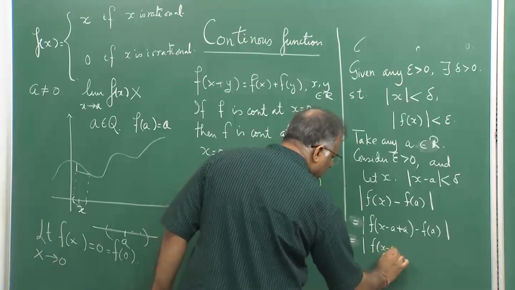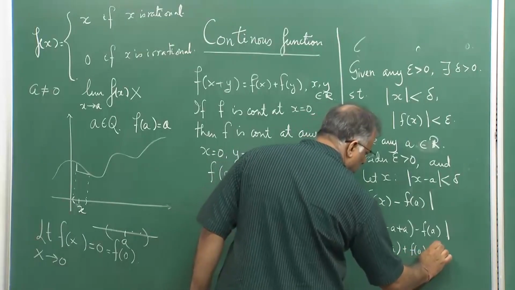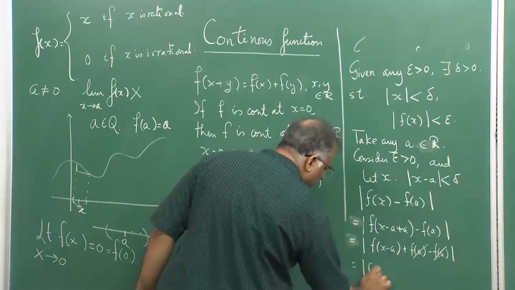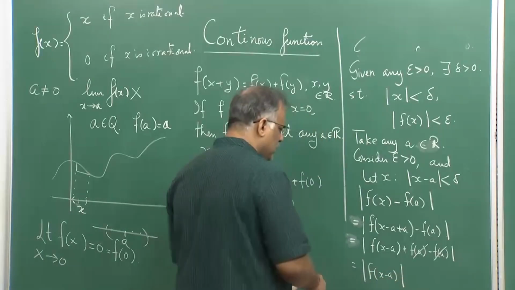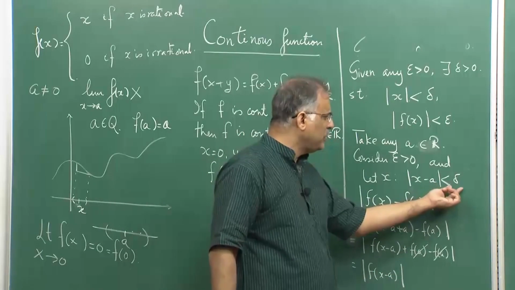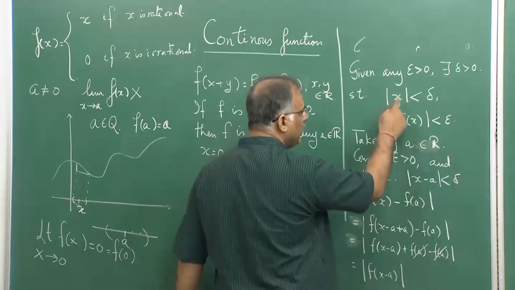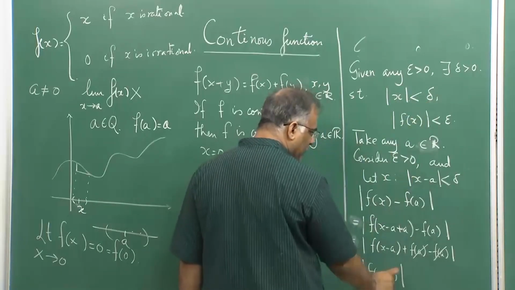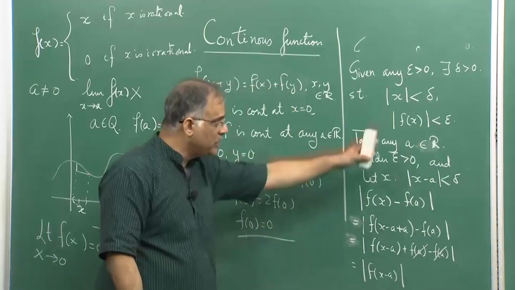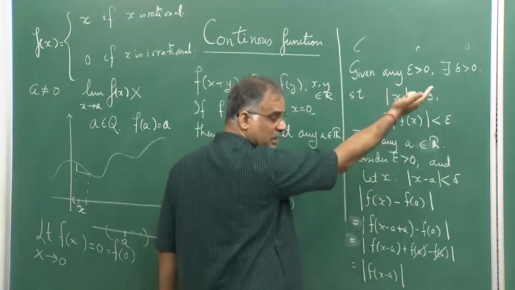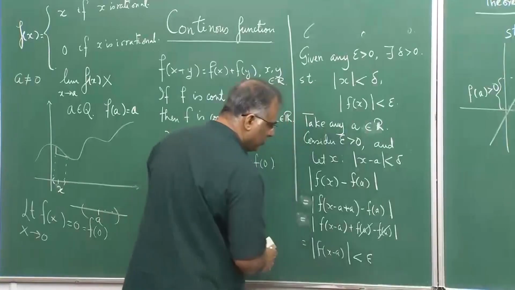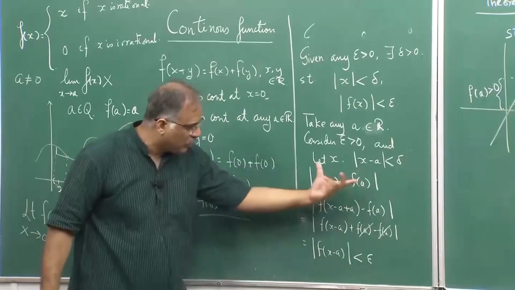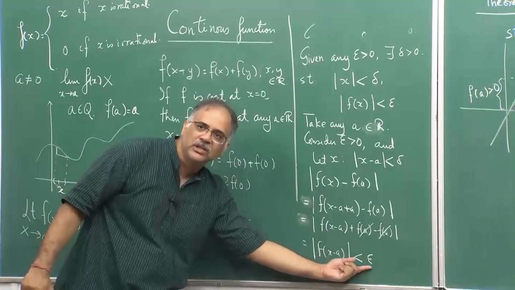So, this can be written as f(x minus a) plus f(a) minus f(a). So, f(a) cancels and this is equal to f(x minus a). But the absolute value of x minus a is less than delta, and whenever I have any real number whose absolute value is less than delta, f of that value is strictly less than epsilon because of the continuity at 0, because I am now writing x minus a instead of x. So, |f(x) minus f(a)|, which is nothing but |f(x minus a)|, is strictly less than epsilon.